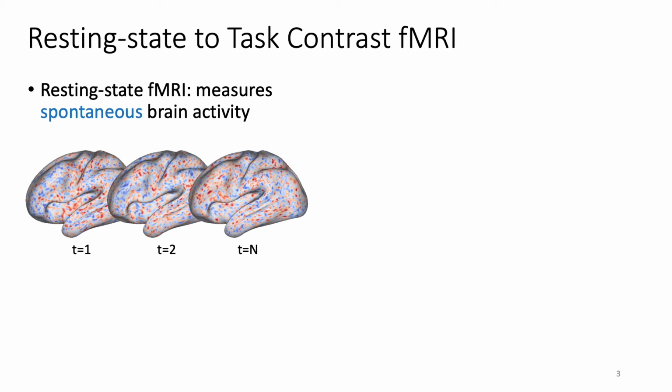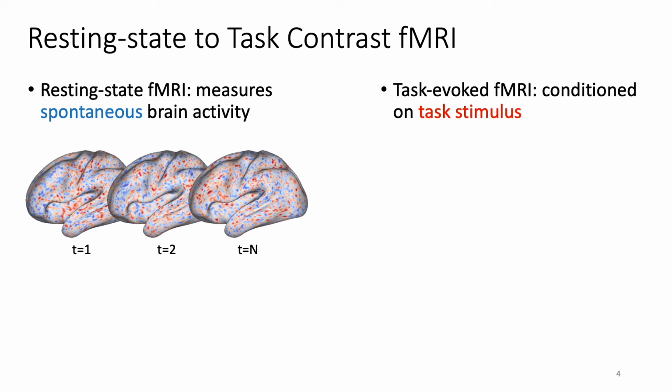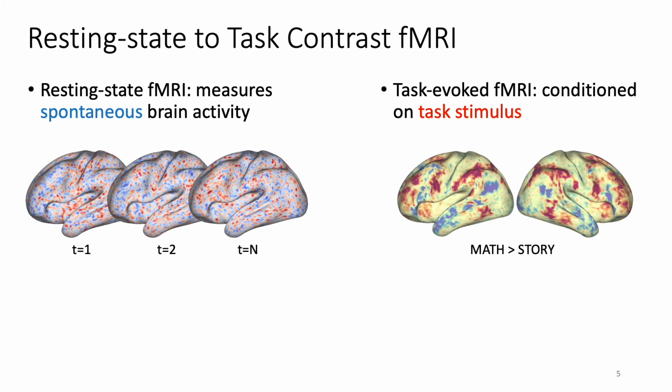There are two main paradigms of fMRI. One is resting state fMRI, which captures the time series of spontaneous brain activity while subjects are at rest during the scan. The other paradigm is task-evoked fMRI, in which brain activities are measured while subjects perform specific cognitive tasks. In this paradigm, what researchers are most interested in is often the contrast of tasks. For example, how is the subject's brain activated differently while listening to a math question as compared to listening to a story?